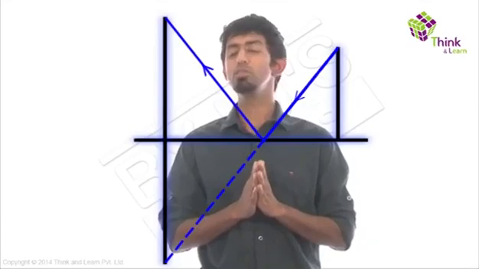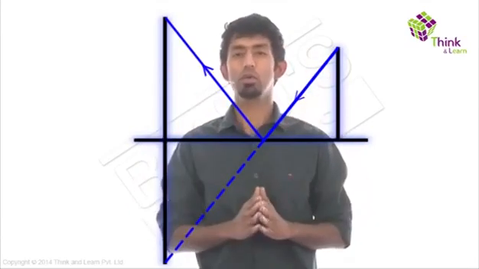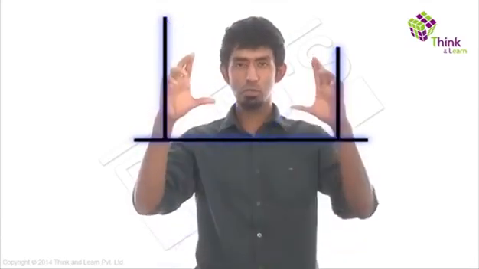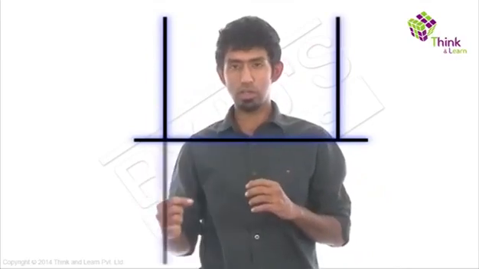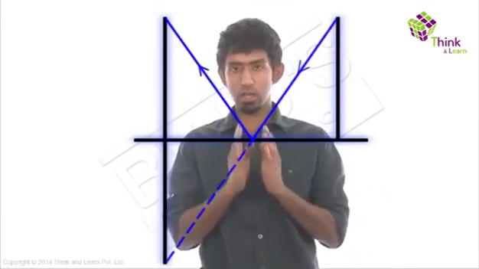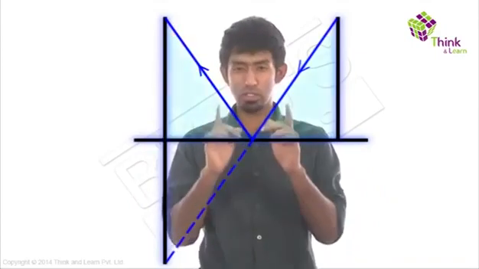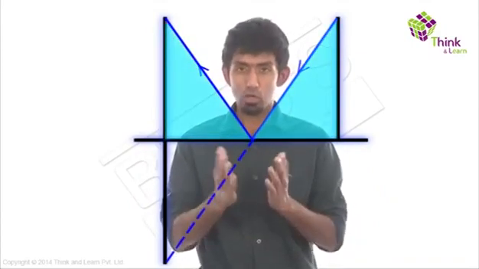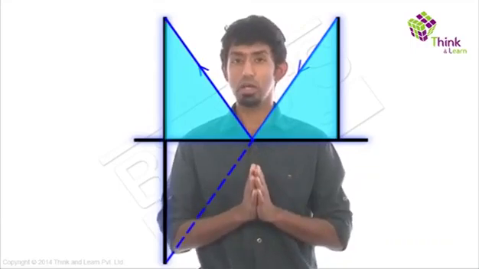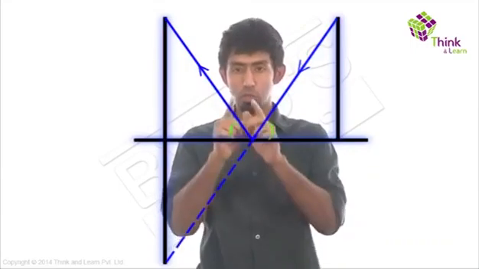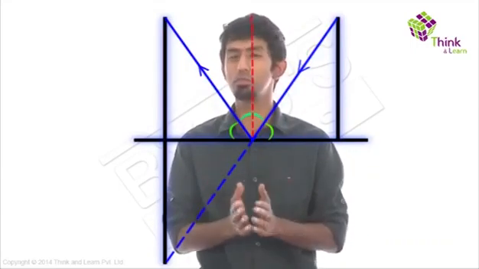Now, what if these two poles are of equal height? What happens? Watch what happens if these two poles are of equal height. You reflect it and draw a line. Where does it pass? Right through the center of that road. You reflect it back. Now what do you see? These two triangles are congruent. You already know what congruent triangles are, which means that these two angles are going to be equal and those two angles are also going to be equal. And what have we just proved?